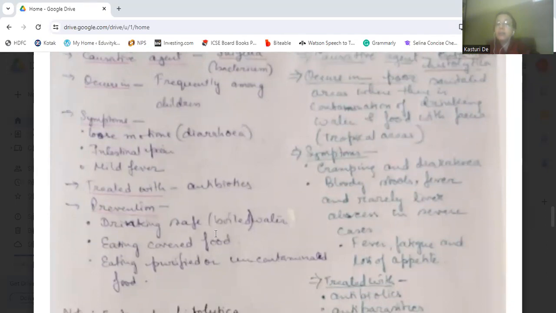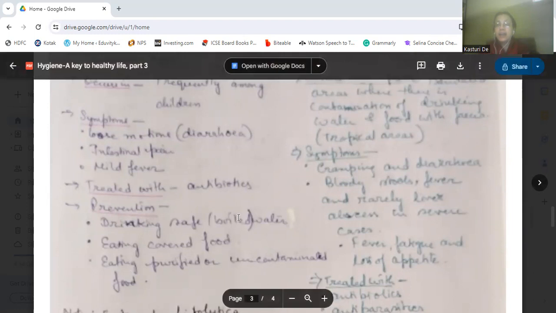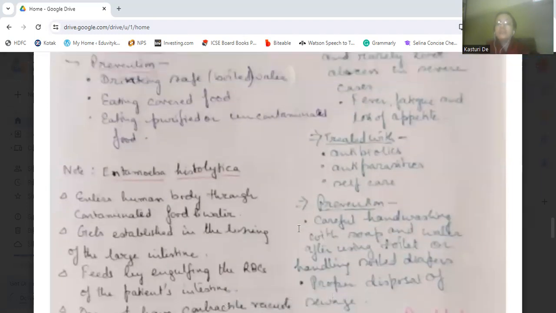And in amoebic dysentery, the symptoms are cramping and diarrhea. That is cramping pain we have in the stomach, and diarrhea is there. Bloody stools can occur. Fever can also occur. And in rare cases, liver abscess conditions can also occur. Even fever, fatigue, and loss of appetite can also occur. It is treated with antibiotics, antiparasites, and self-care.